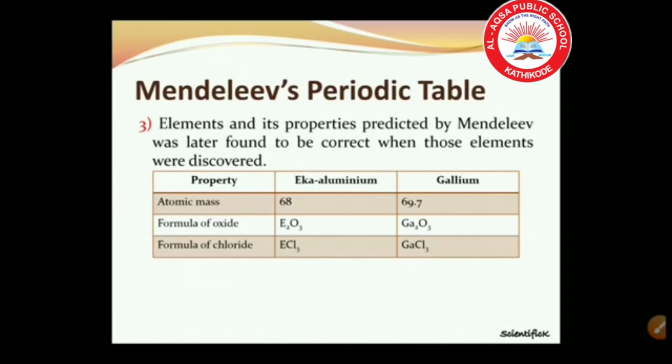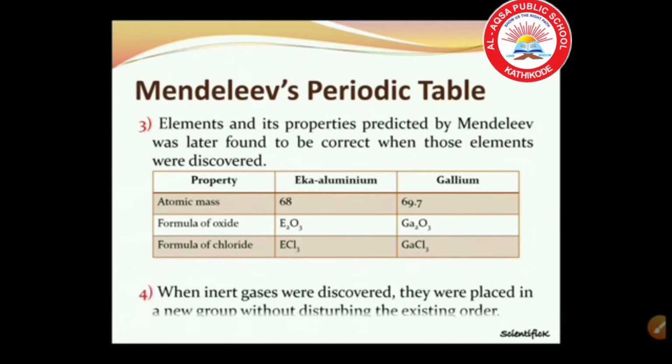That means the atomic mass of eka aluminium is 68, and the atomic mass of gallium, which was discovered later, is 69.3. In the same way, the formula of the oxide is Ga2O3 and the formula of the chloride is GaCl3.